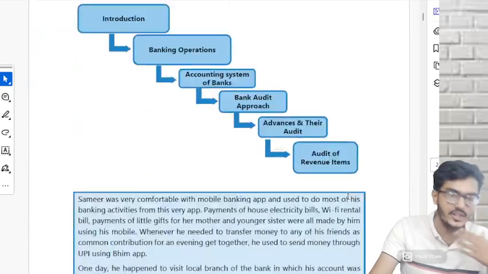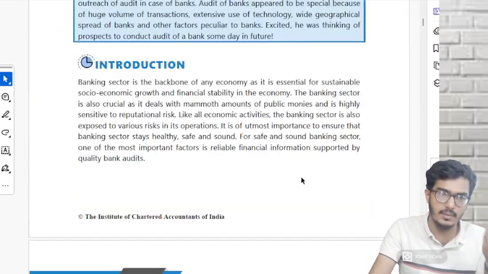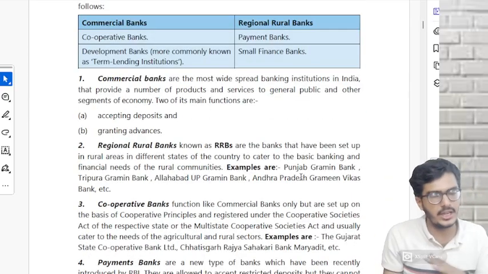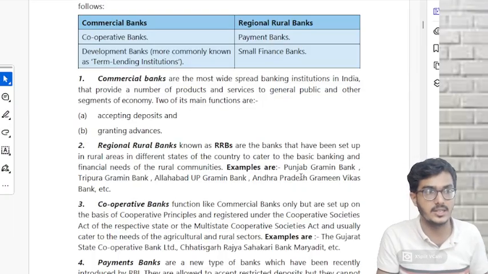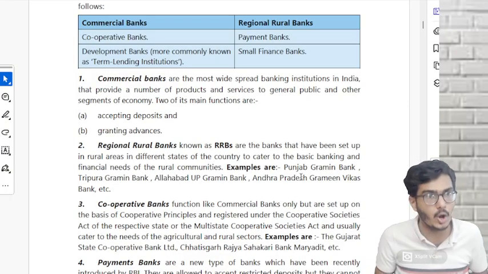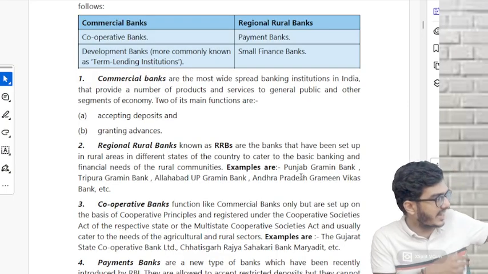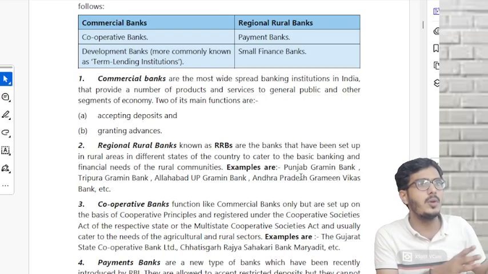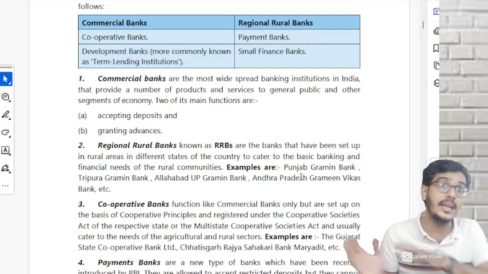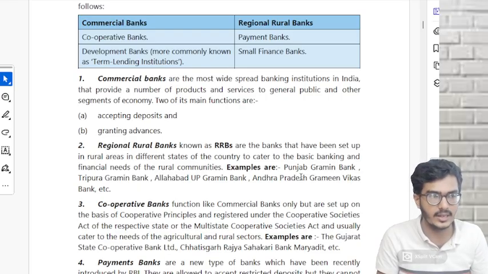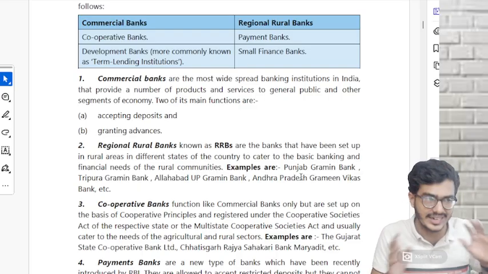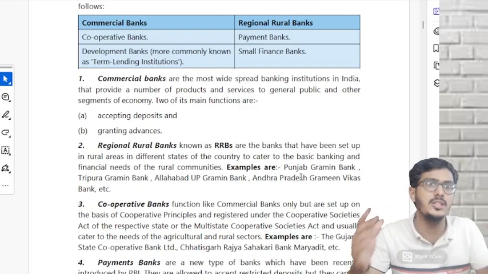You will get to know why the first 21 pages are bogus. Introduction, bogus. Being very honest, when I take regular classes, I tell whatever we have done till now is all about companies. Now we are not doing company, now we are doing banks. Our method of doing the audit is way too different because when it is a company, whether trading, manufacturing or service company, almost all are the same. But when it comes to banks, the entire regulation is different. Banking regulation comes into this, so the entire approach towards audit also changes. So whatever we have done till now, don't forget it completely. But yes, new things we are going to learn.